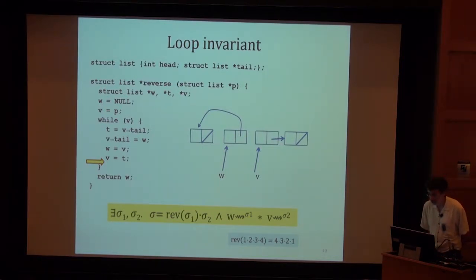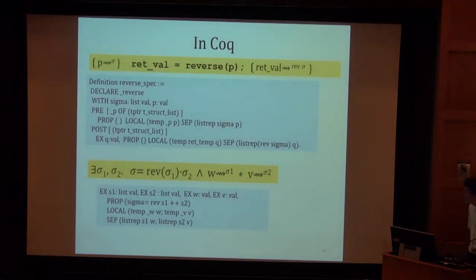Okay, so, summary. In Coq, when we write assertions in separation logic, it's convenient to divide them into three parts. So this assertion describes something about the state of our C program at some instant.